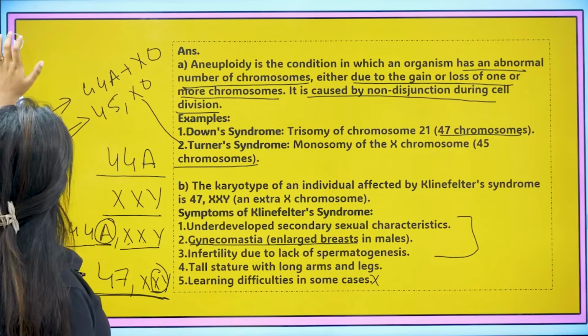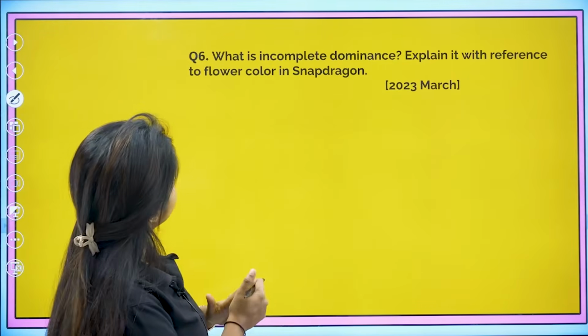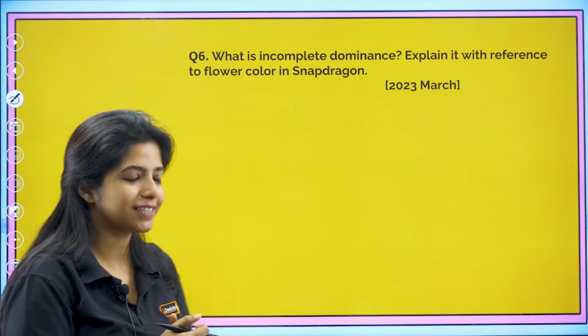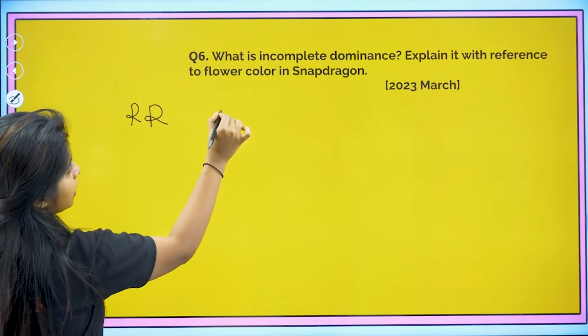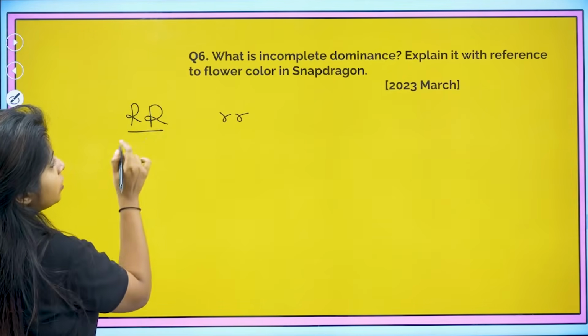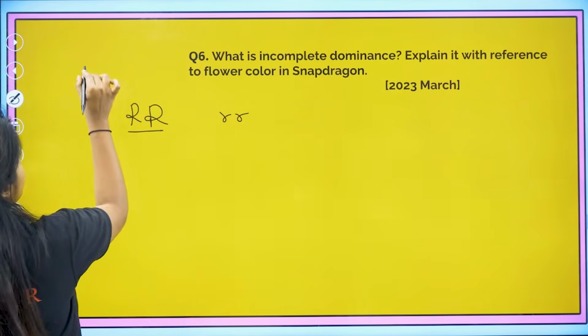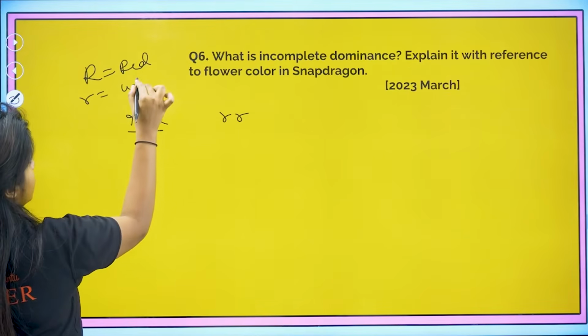Okay, fine. Now, what is incomplete dominance? Explain with reference to flower color in snapdragon. What do you mean by incomplete dominance? So, we know, for example, when you talk about capital R, or when you say small r, we know that capital R means probably this is something dominant. And over here I am writing R is for red and the small r is for white color.